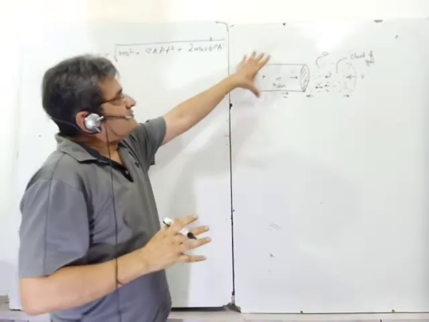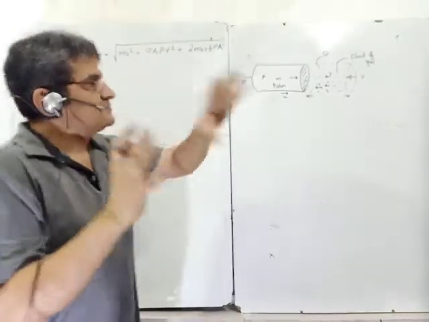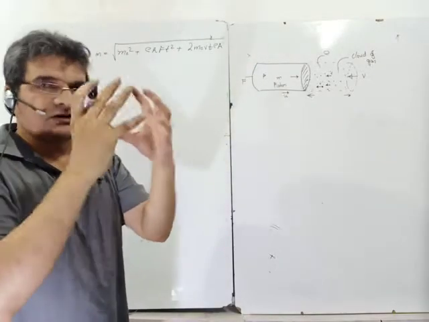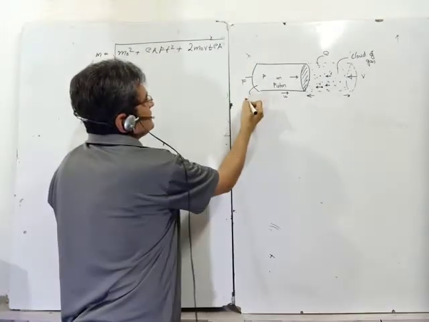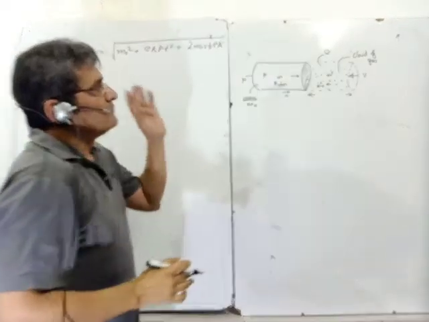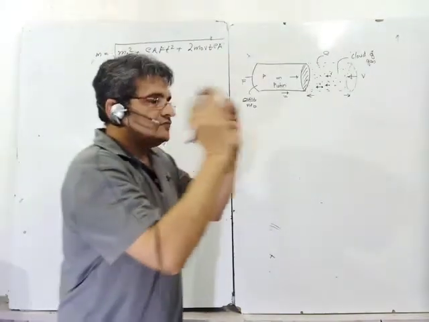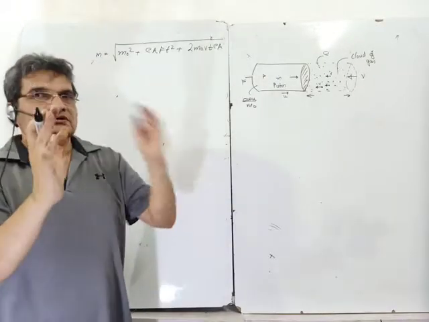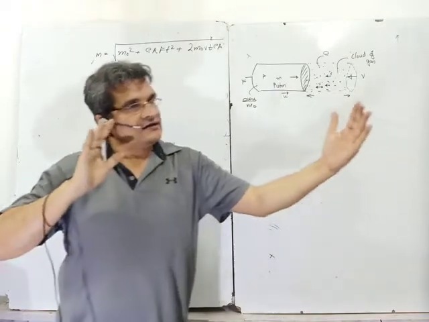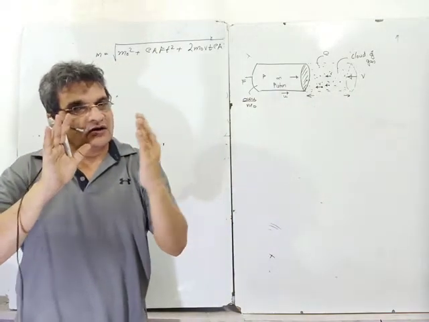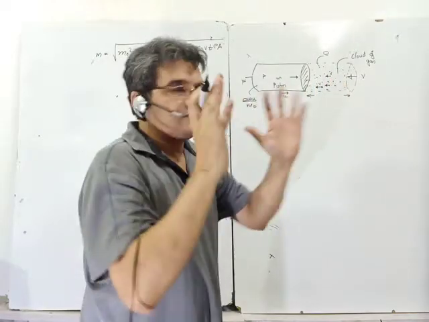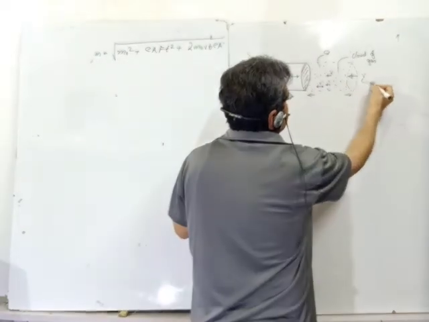We are given a piston, and its mass is m0 to start with. The mass of the piston is m0, but this piston is now moving in a cloud of gas particles. These are the gas particles, and gas particles are also moving with a certain velocity v, which is constant.